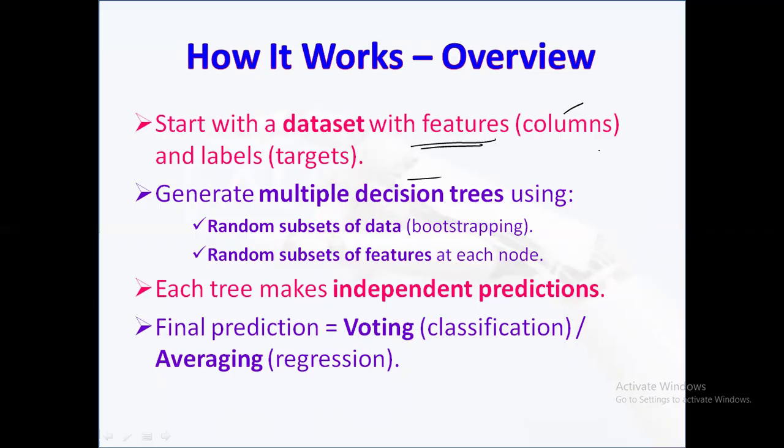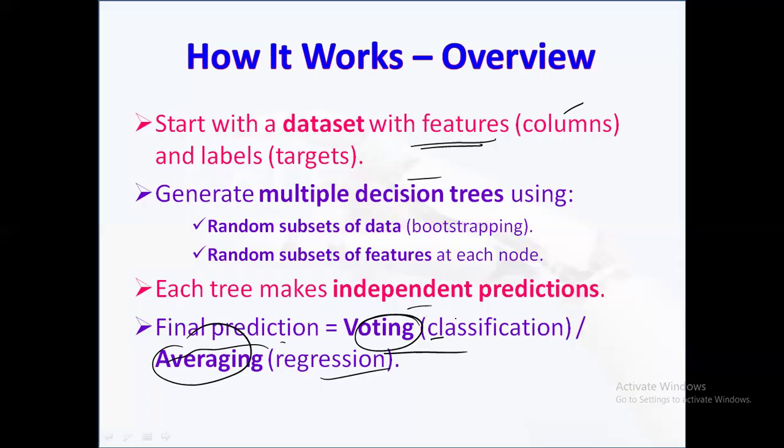After training, when a new sample is given, every tree independently makes a prediction. All these predictions are then aggregated either by voting for the most frequent class in classification tasks, or by averaging, that is for regression. Voting means classification; averaging comes under the regression tasks.